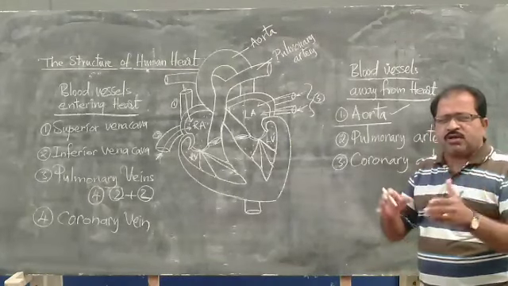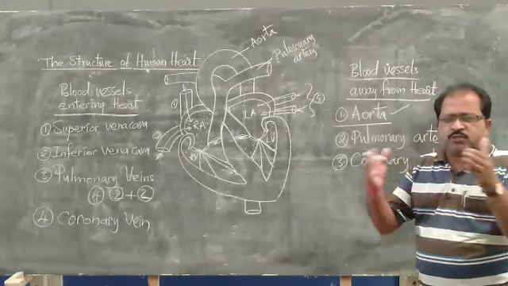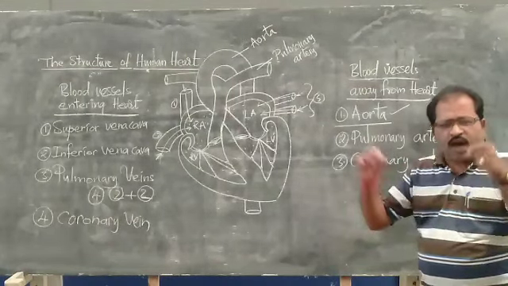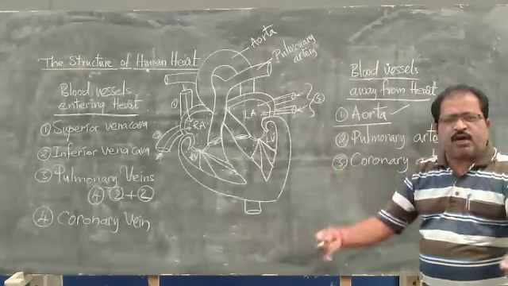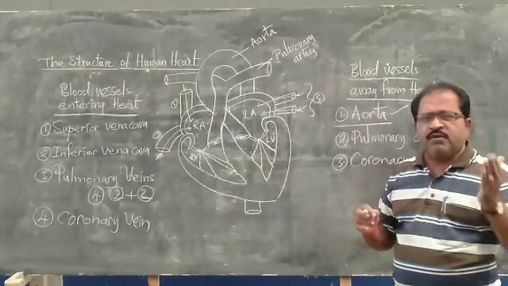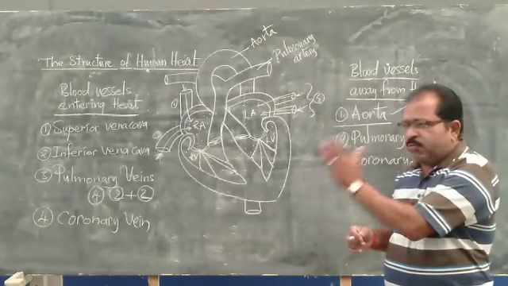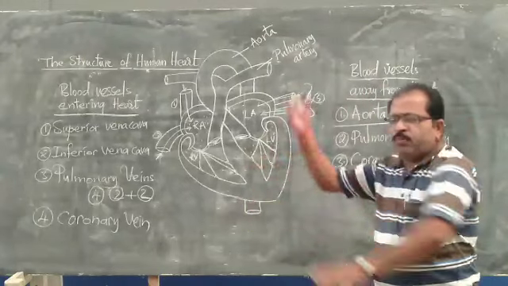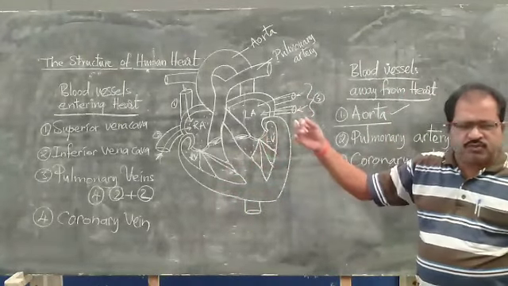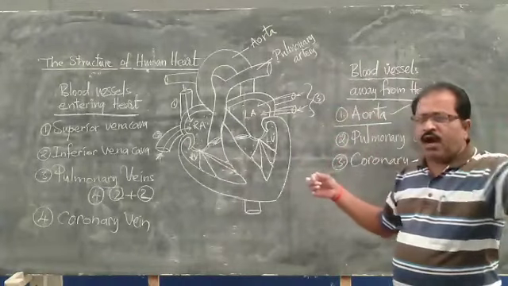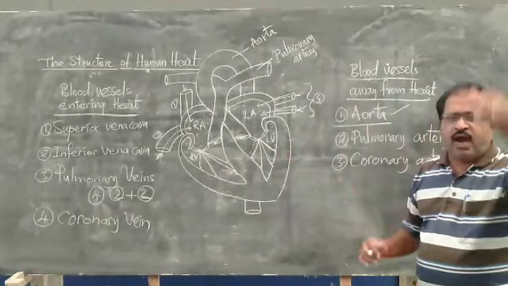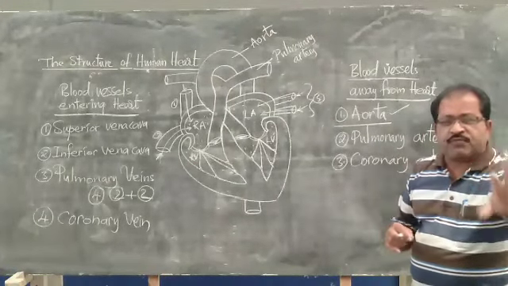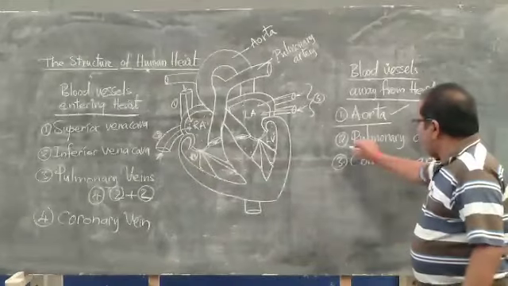Afterwards, the aorta becomes small tubules called arteries, arteries become arterioles, and arterioles become capillaries. So when the blood reaches the body parts, the aorta becomes arteries, arteries become arterioles, arterioles become capillaries. This way the blood is supplied from the heart to all the body parts by the aorta. It is the largest artery of the body.